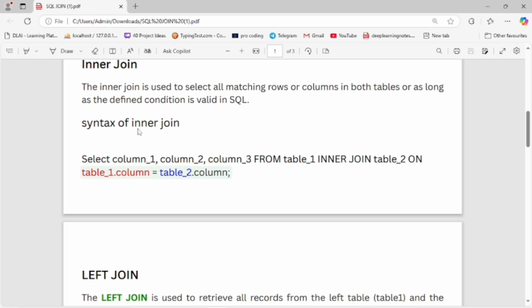First is the select keyword, then column 1, column 2, column 3. These are the columns coming from both tables, and then from table 1 inner join table 2 on table 1's column equals table 2's column. Now let's move on to the practical.